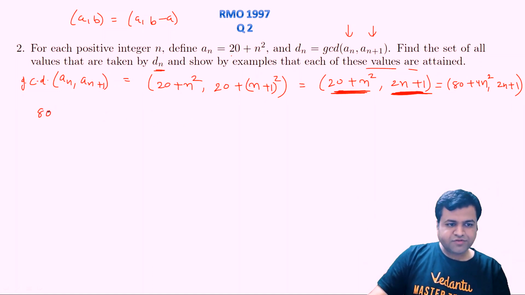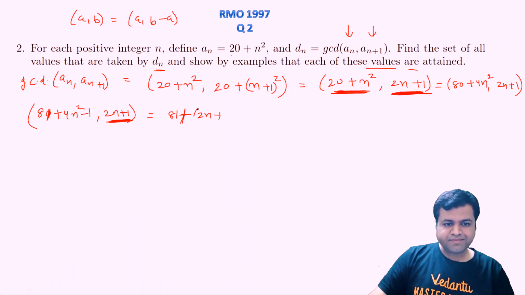So 8n plus 4n square, let's add 1 here and subtract 1 from 4n square. Why are we doing this? We are just creating a factor 2n plus 1 in the first number on the left-hand side. So this simply becomes the GCD of 8n plus 2n minus 1 into 2n plus 1, comma 2n plus 1.